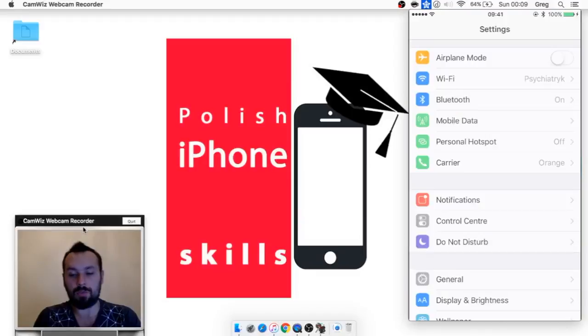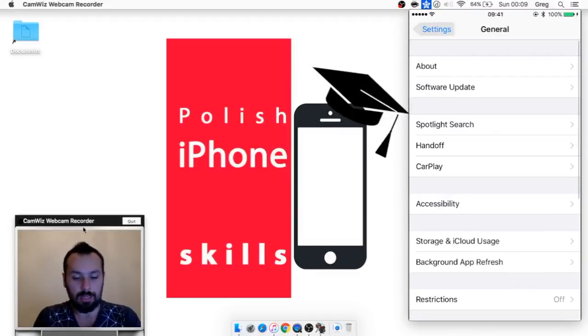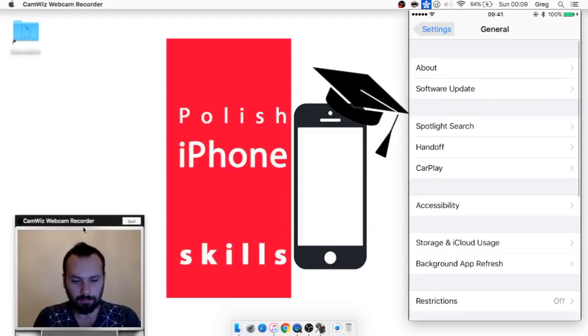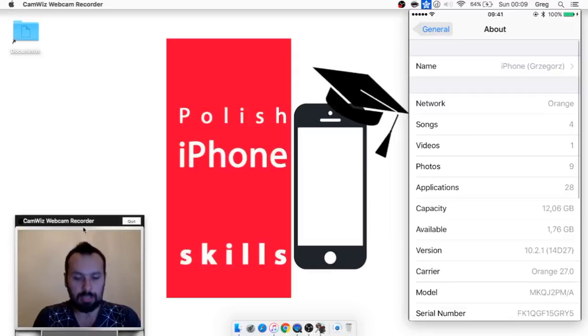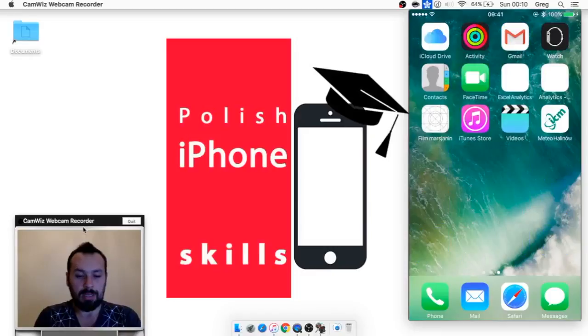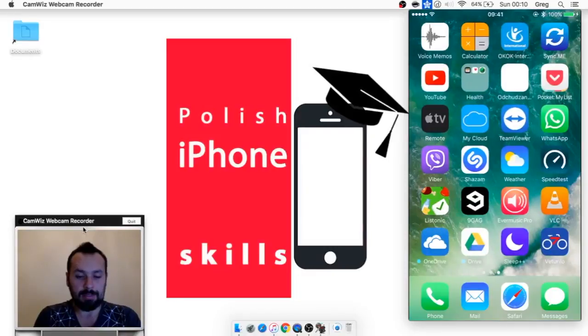When you go to settings, general, you will see that we've got only 1.7 gigabytes of free data, and that's quite a lot for this phone. When I scroll through the apps, I think that I only have some, maybe few pieces of music, and that's it.